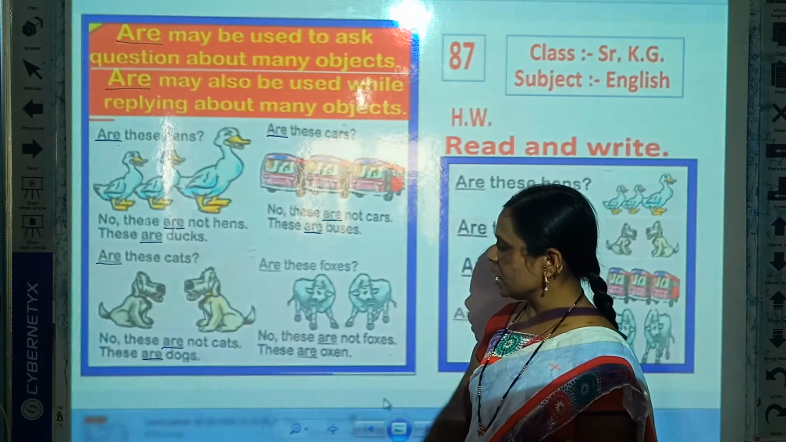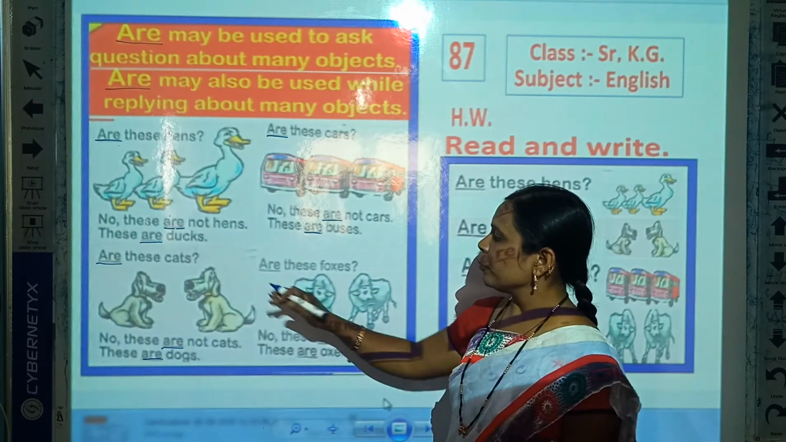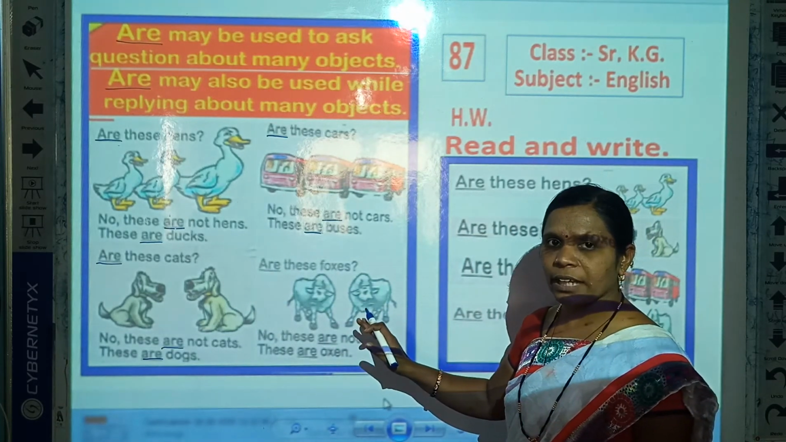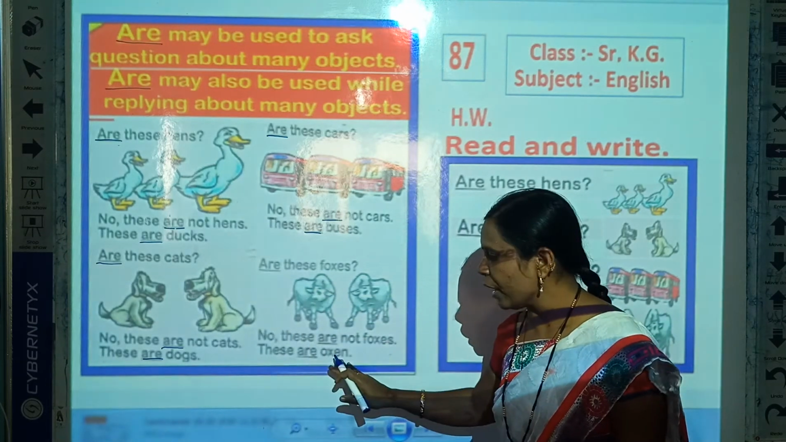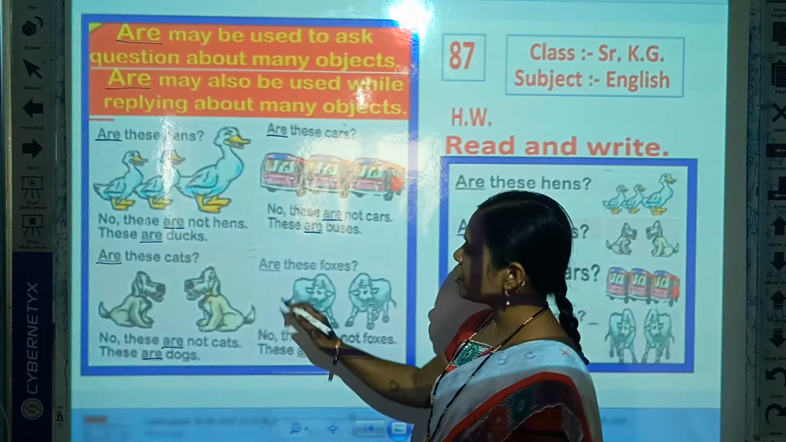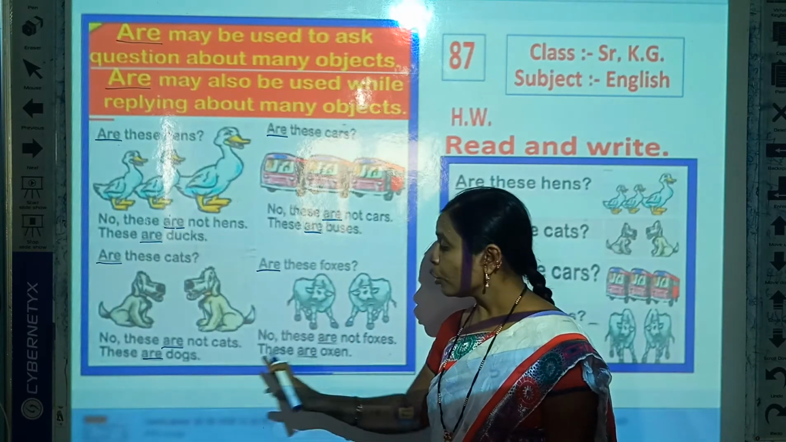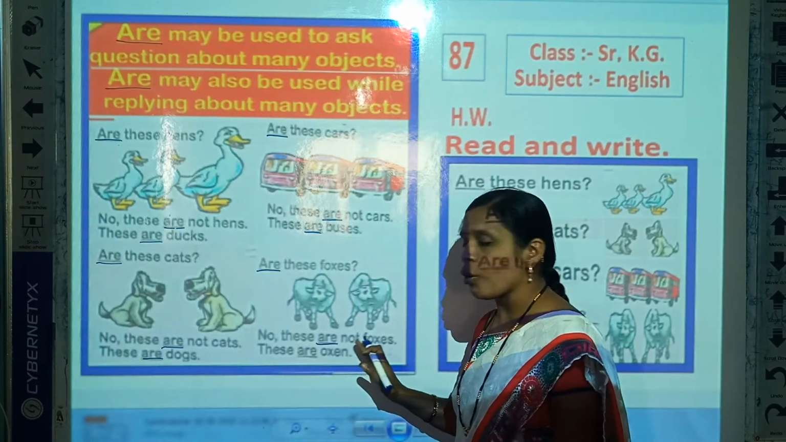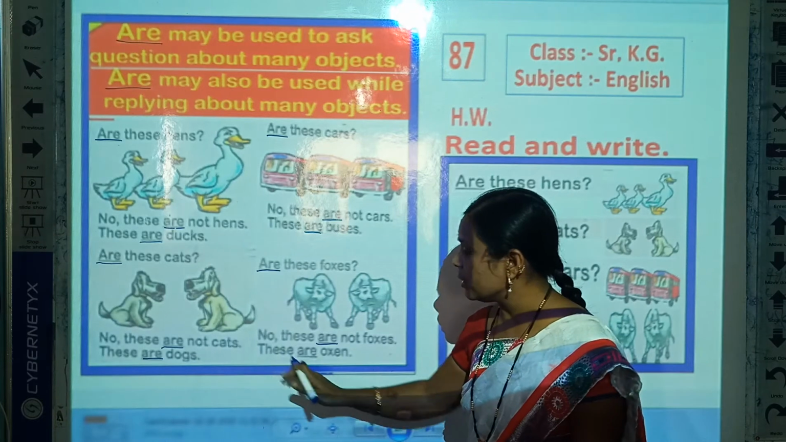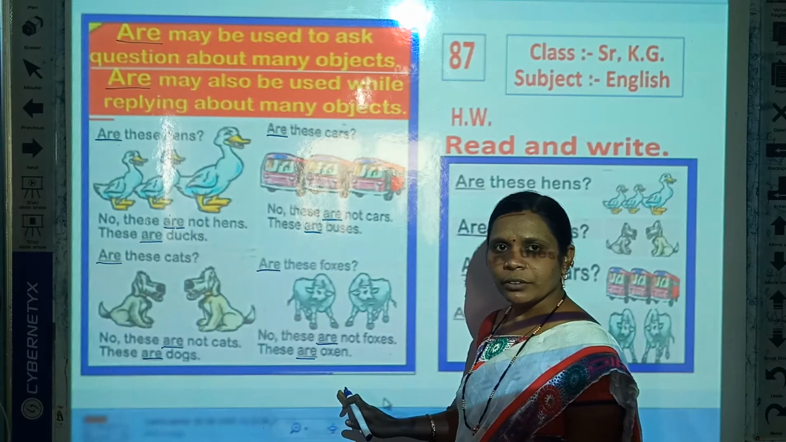Now look here, which picture is this? Correct. This is a picture of ox. When we ask about this question about these objects, that time we use are. And when we reply about these objects, that time also we use are. Now read this question. Are these foxes? No, these are not foxes. These are oxen.